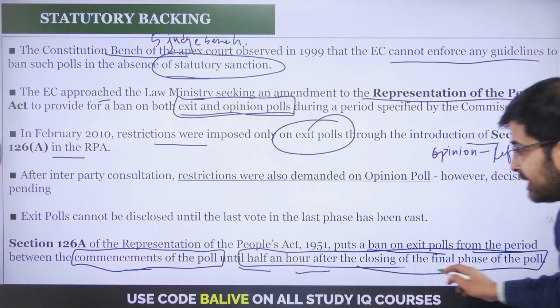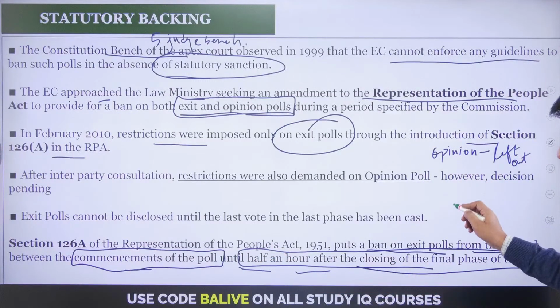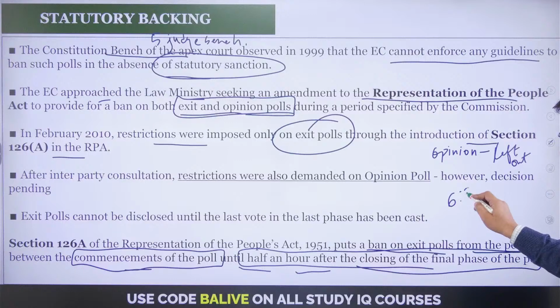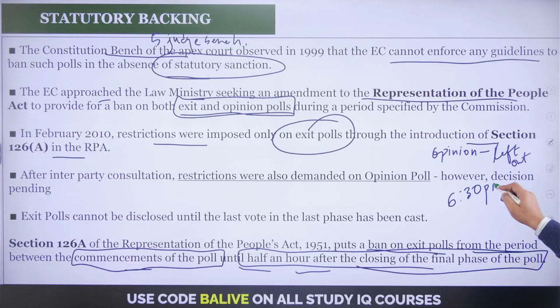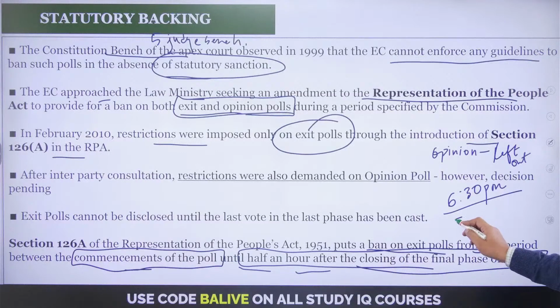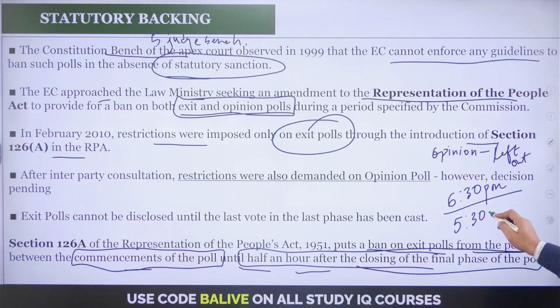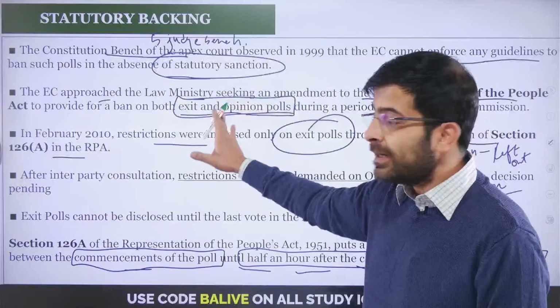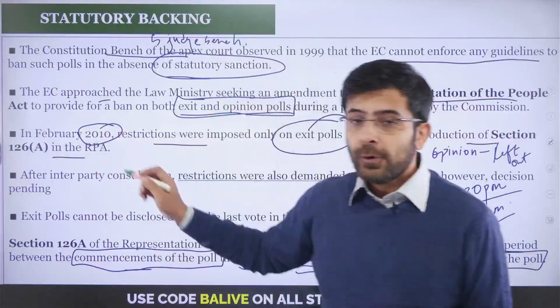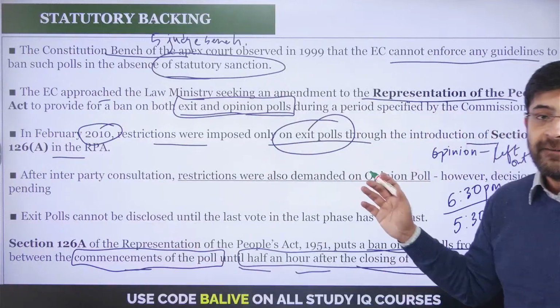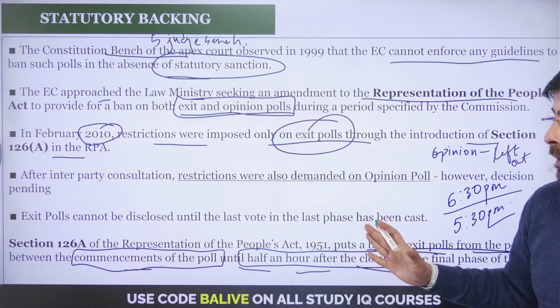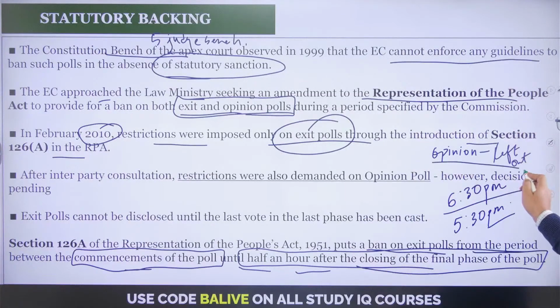Now in yesterday's case, first the EC put out a release saying that from 6:30 p.m. you can go ahead and have the exit polls on the TV channels, which was later clarified to be 5:30 p.m. Now, after inter-party consultation, in the year 2010 you have the exit polls that have been restricted. Now, the opinion polls, like I told you, have been left out.